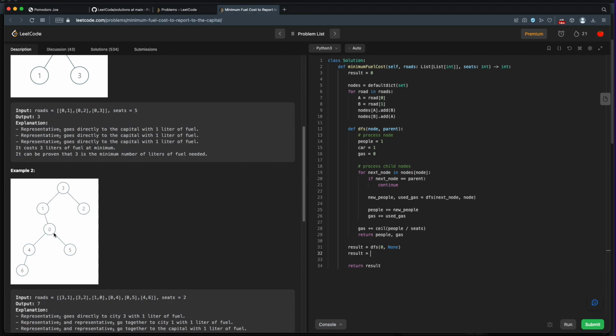But when we get to node 0, we're still saying that it's going to take all the people at node 0 plus some number of cars to get to node 0, which is not really what we want. We could say something like, well, if we're node 0, we just return, but I think it's easier to just subtract this incorrectly added gas at the end.